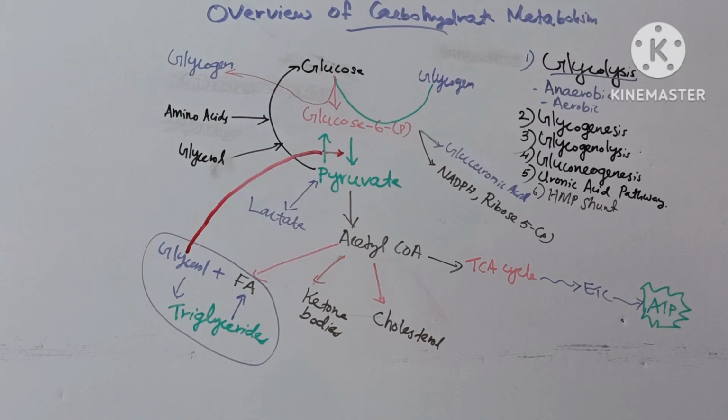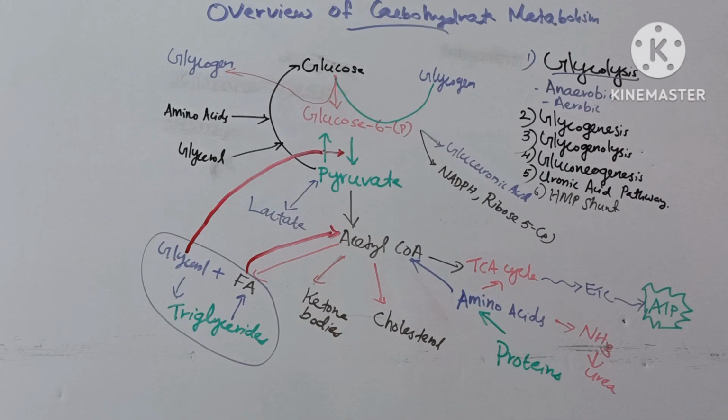Glycerol enters the glycolytic pathway and is used in gluconeogenesis. Then fatty acids from triglycerides undergo fatty acid oxidation and form acetyl-CoA. This acetyl-CoA can enter into the TCA cycle, which then again produces ATP through the electron transport chain.